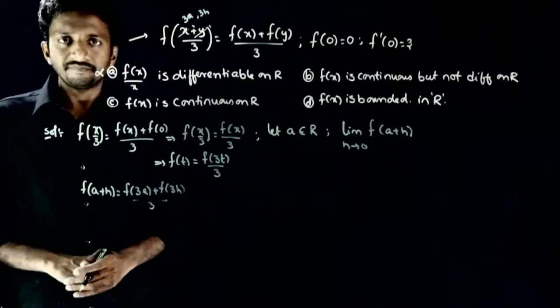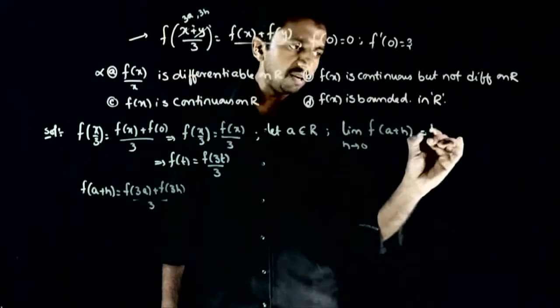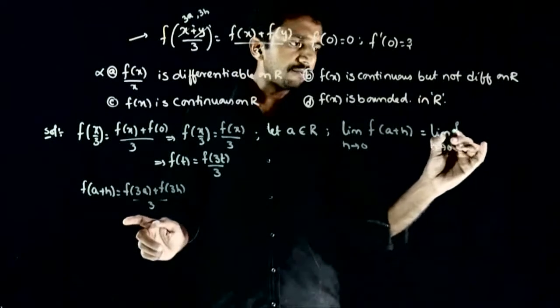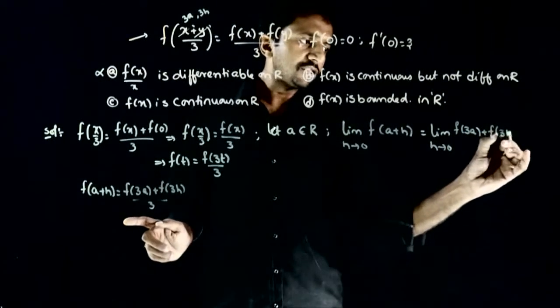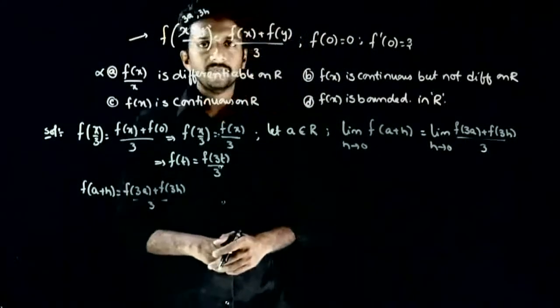So I substitute that in place of f of a plus h. That is equal to limit h tends to 0 of (f of 3a plus f of 3h) divided by 3.